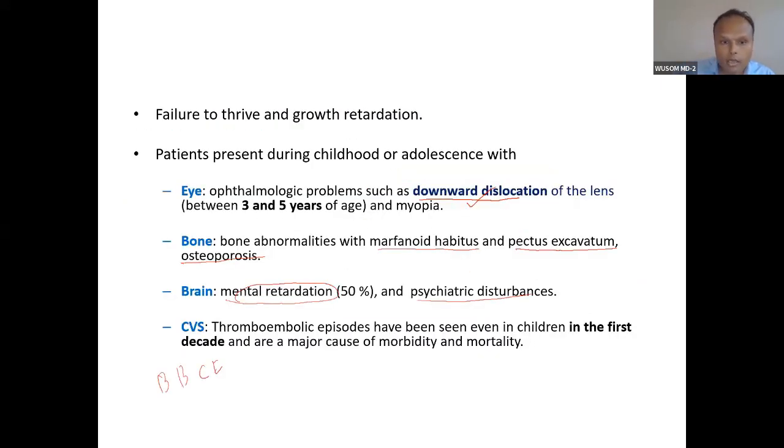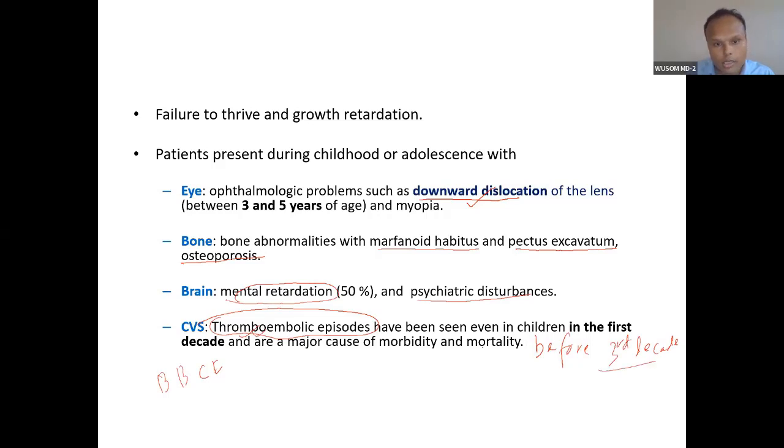CBS is actually thromboembolic episodes. So clotting factors are very active. Actually, the coagulation is very high. So thromboembolic episode, rather than atherosclerosis, is the reason for this cardiovascular presentation. Involvement of the heart or vessels has been seen in children in the first decade, and is a major cause of morbidity. So it will appear before the third decade.